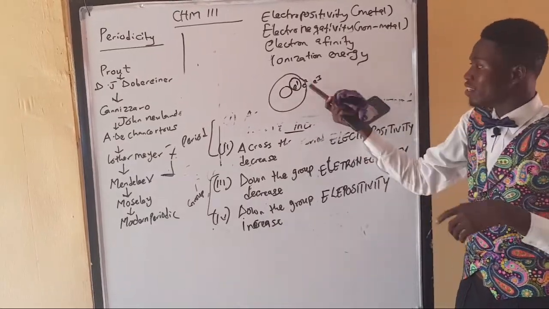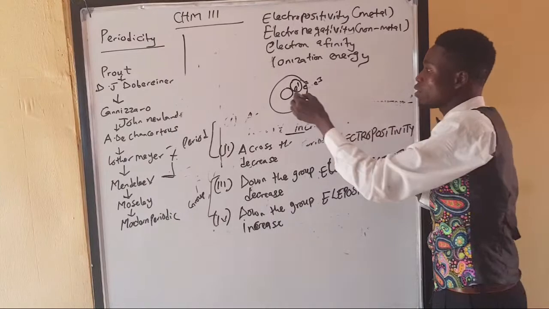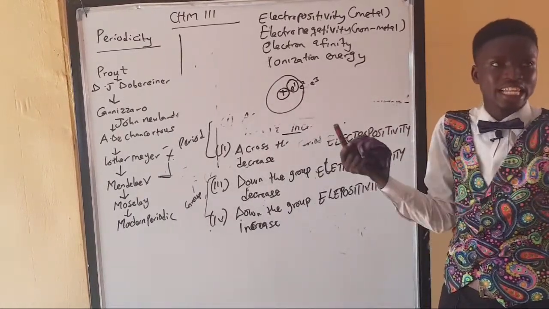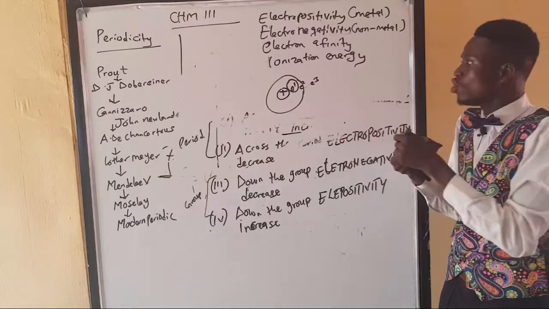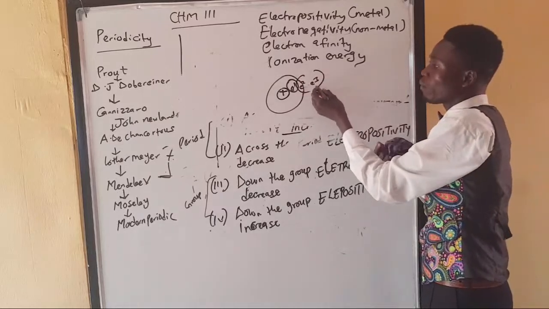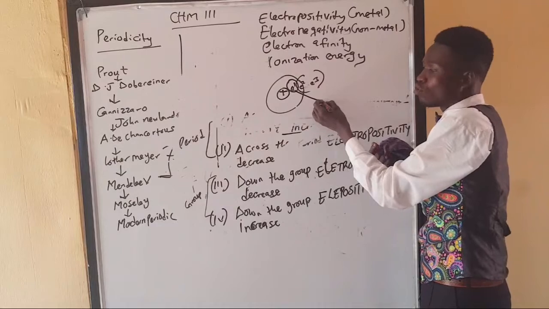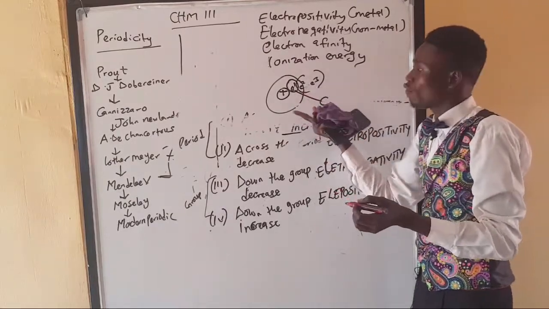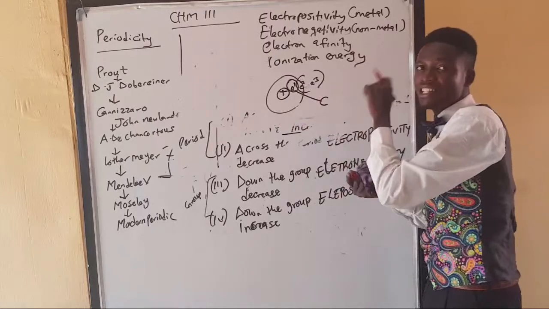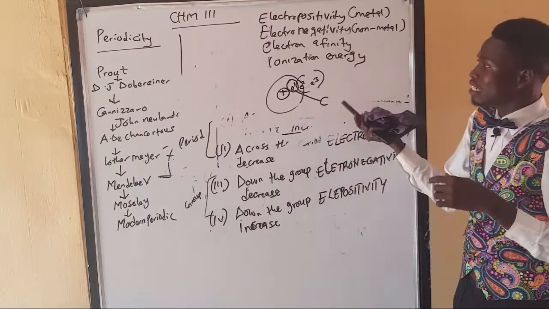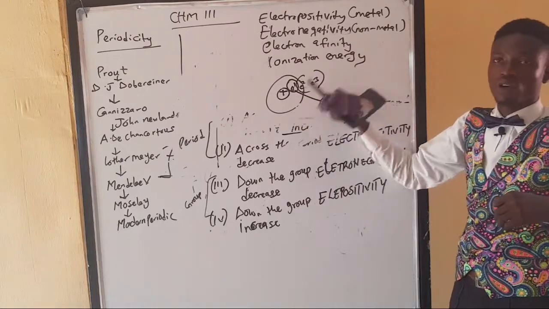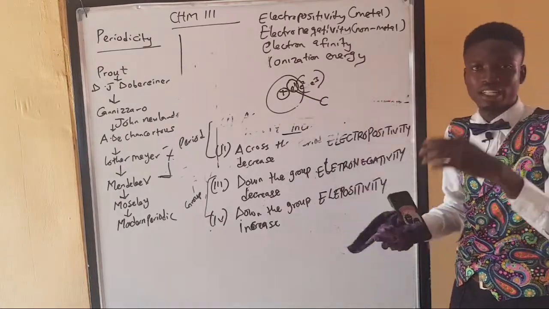Because this one is closer to the nucleus, where we have the protons, it is very tight and has a great grip on it. So we are not concerned about the ones far away from the nucleus, but the energy required to remove the closest electron to the nucleus from an atom is called ionization energy. And of course, if you remove an electron from an atom, it is going to become ionized, and then protons will be more than the electrons.